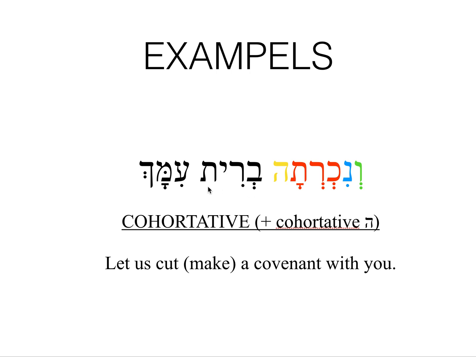Berit, it's a covenant. Im, imach. Cha is you, and im is with. So let us cut a covenant with you. In English, we don't cut a covenant, we make a covenant. So in English, you can translate it as let us make a covenant with you.